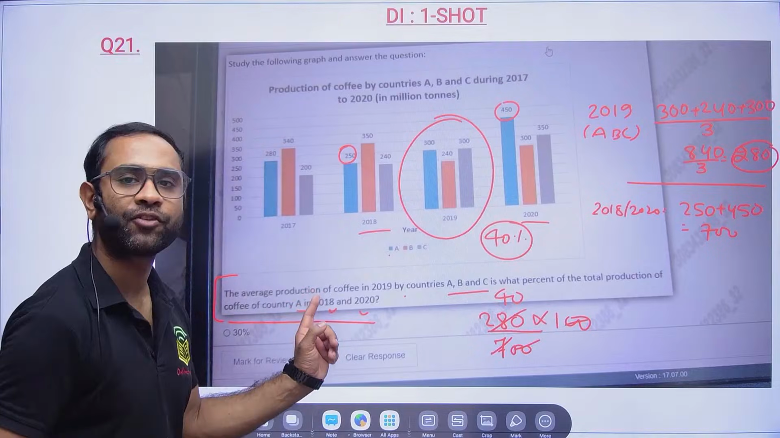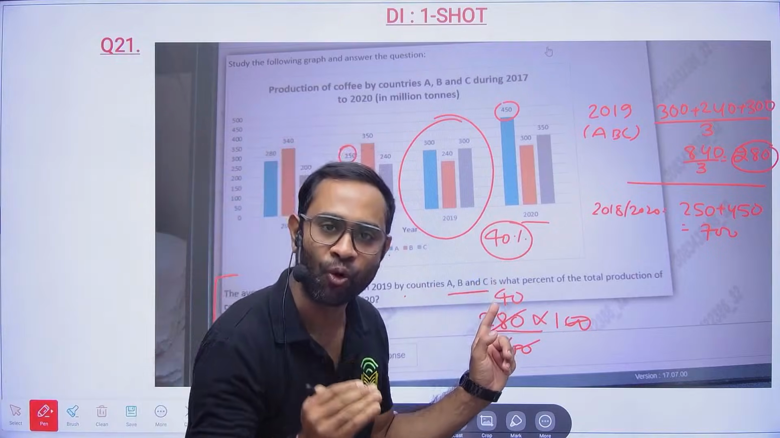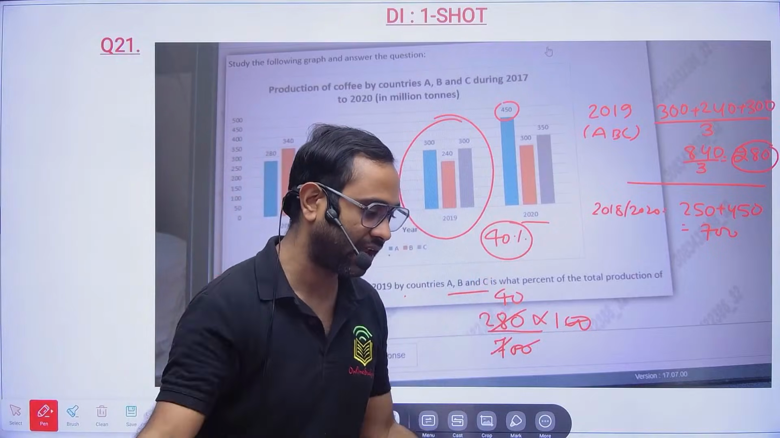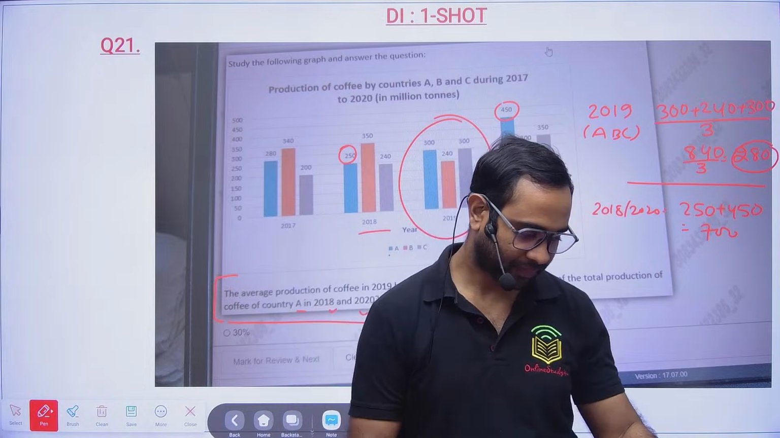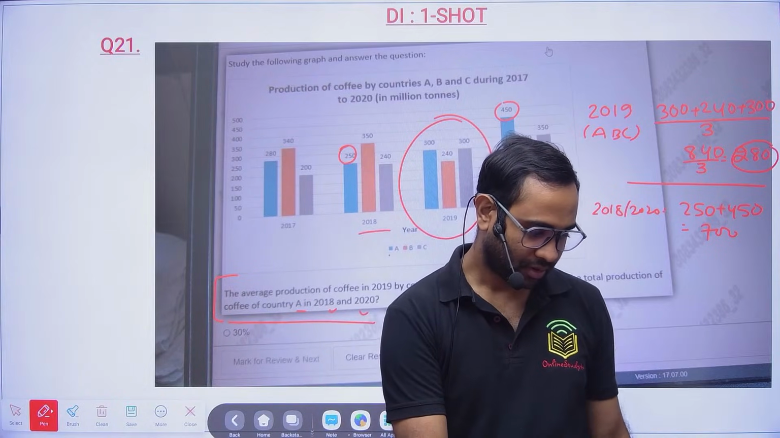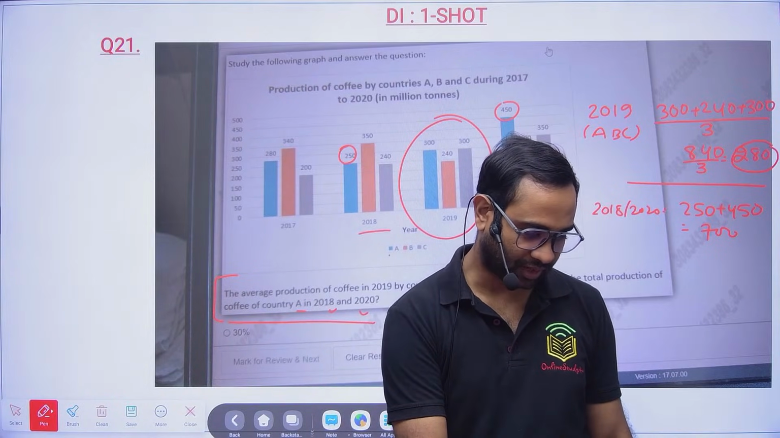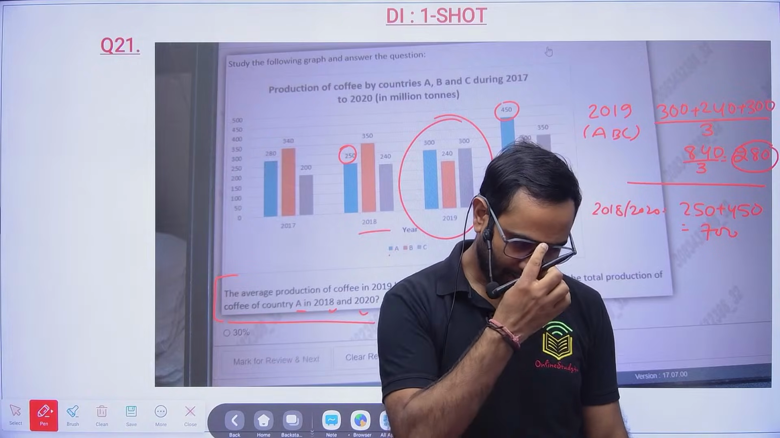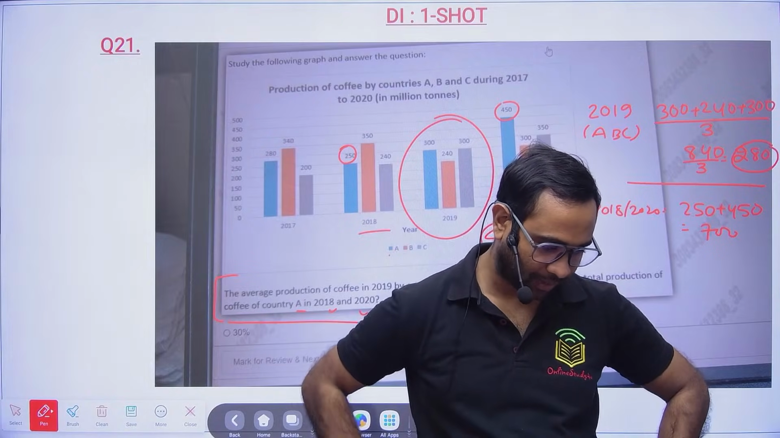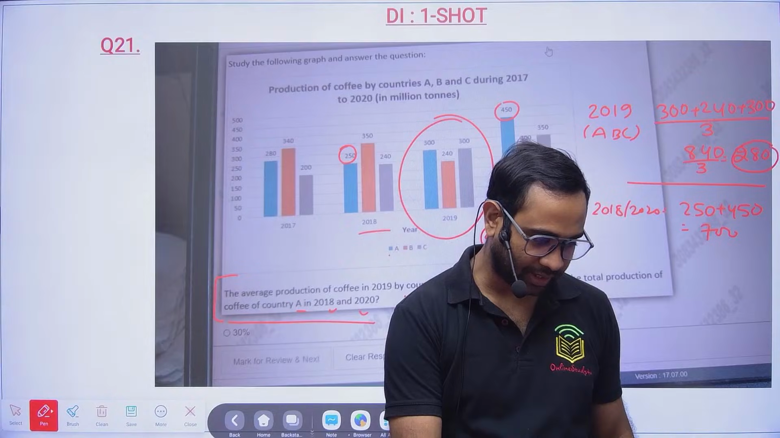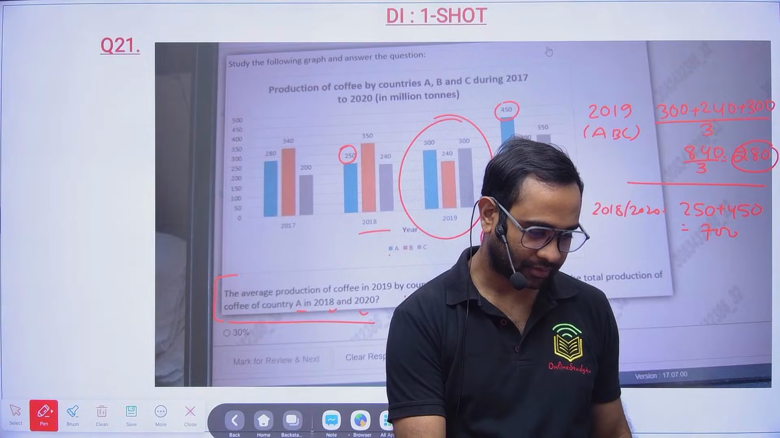Guys, here they have not asked how much more or how much less. Okay, so this is done. 40%. So who has given? Muskan Chaudhary. So Muskan Chaudhary has given the correct answer. Very good, Muskan.